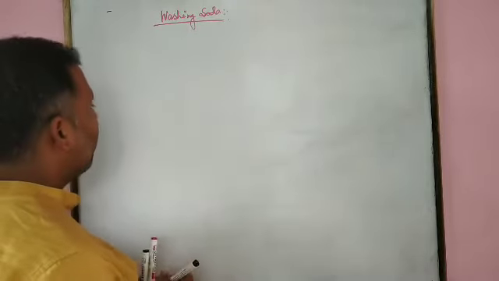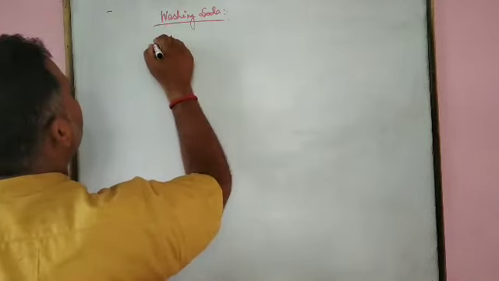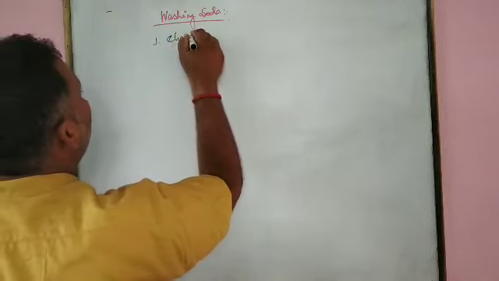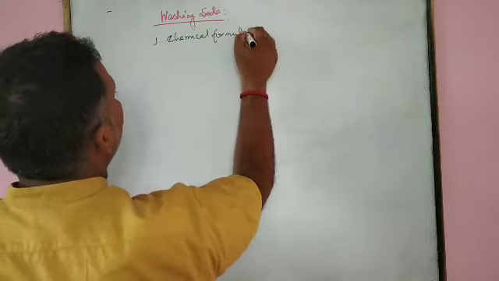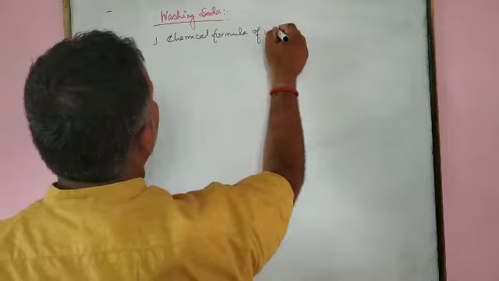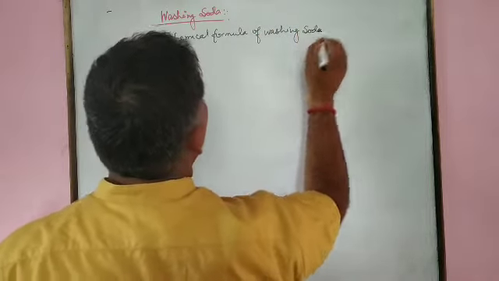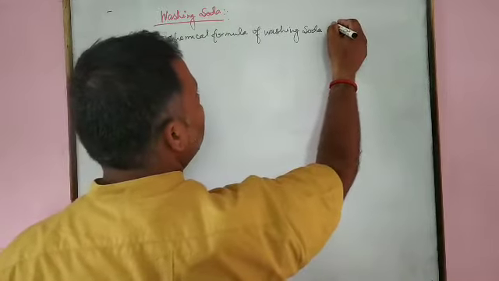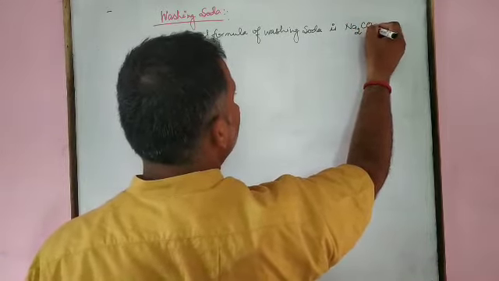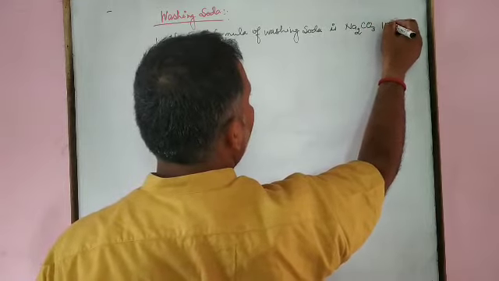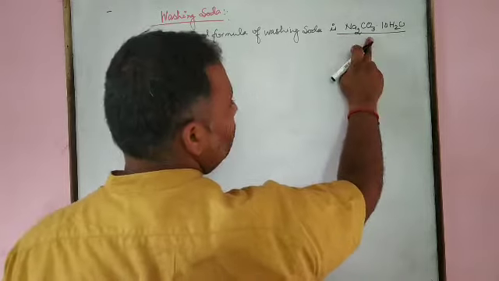The chemical formula of washing soda is Na2CO3.10H2O.